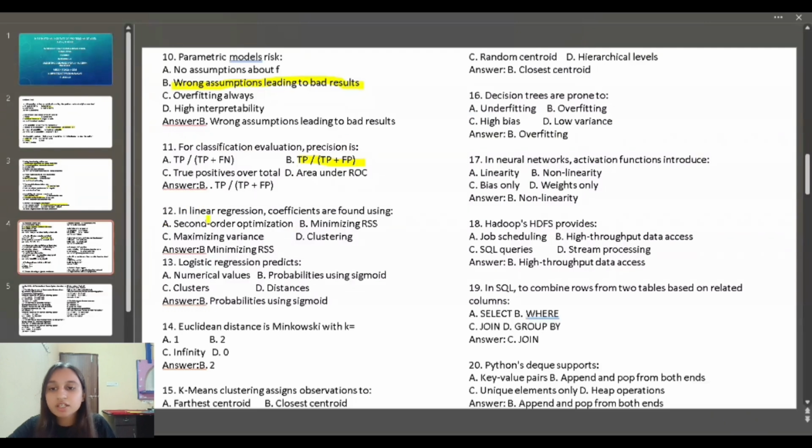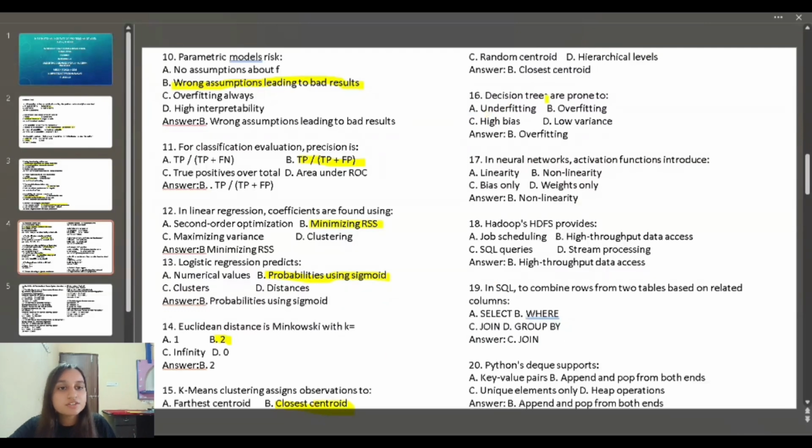Twelfth question: in linear regression, coefficients can be found by minimizing RSS. Logistic regression predicts probabilities using sigmoid. In Minkowski distance with k equals to n, the value of k in Euclidean is 2. K-means clustering assigns observations to the closest centroid.